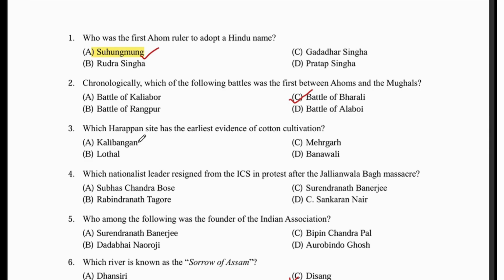Which Harappan site has the earliest evidence of cotton cultivation? Mehgarh. Which nationalist leader resigned from the ICS in protest after the Jallianwala Bagh massacre? C. Sankara Nair.